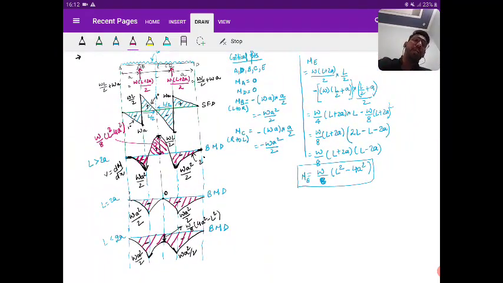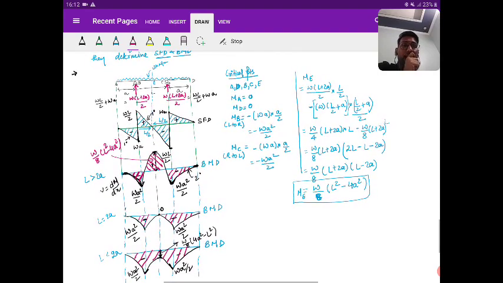Any doubt in this part, please ask. Any doubt how to draw the SFD and BMD, please ask.